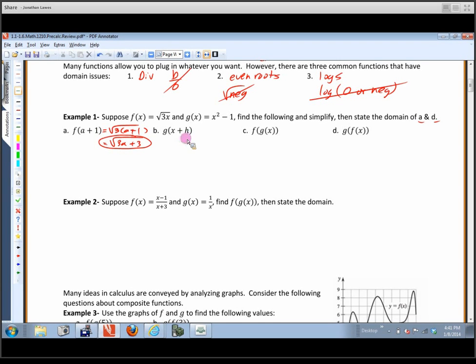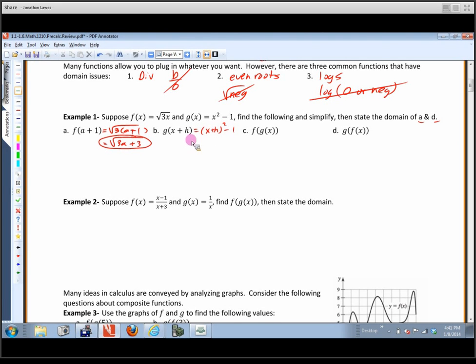Let's see what we get when we plug in an x plus h into this function. Well, this means wherever there's an x, we're going to put an x plus h. So it's normally best to plug in parentheses. So that's going to be x plus h quantity squared minus 1. Now, I'll call your attention to this because this is going to come up quite a bit, and typically students make mistakes with this. So sometimes people will just write, well, that's just going to be x squared plus h squared. That's what you get when you square x plus h, and that's not the case.